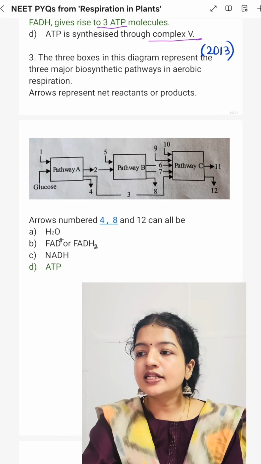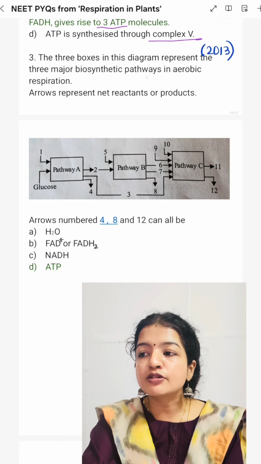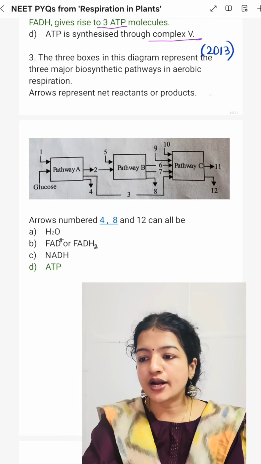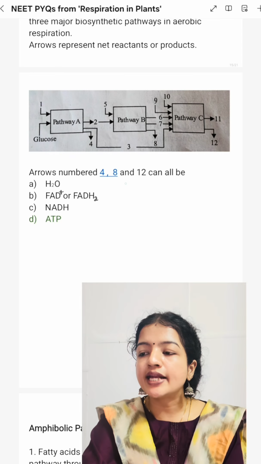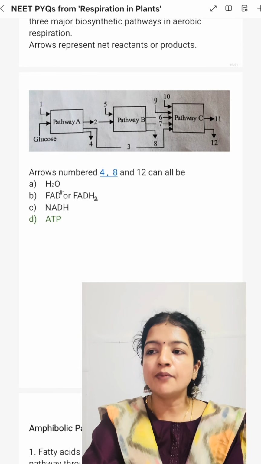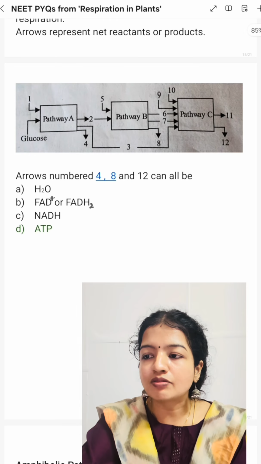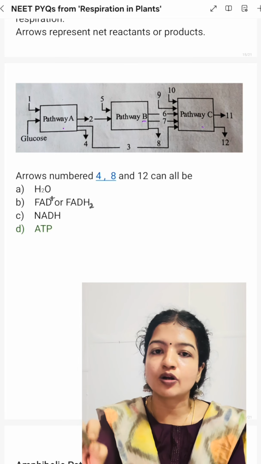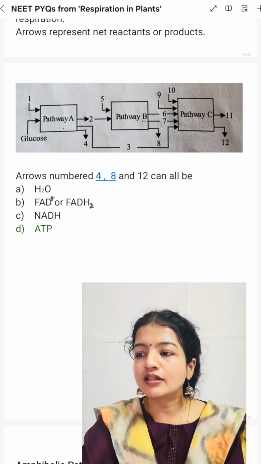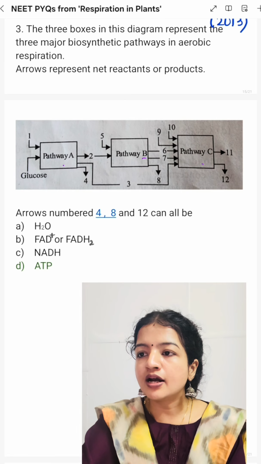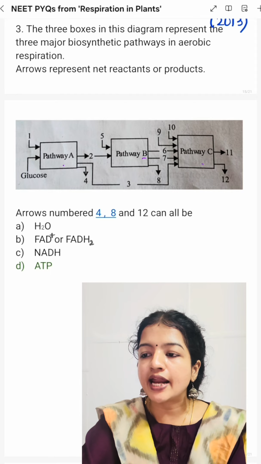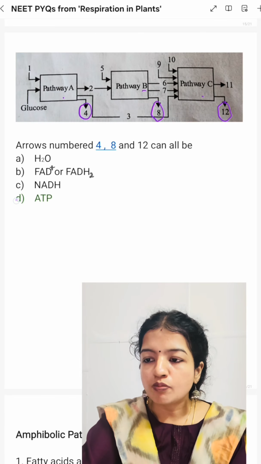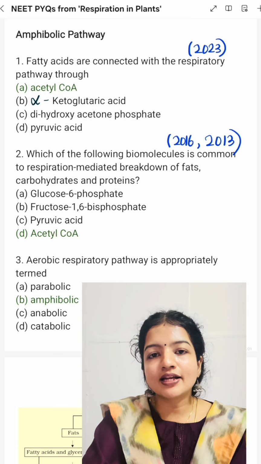The 3 boxes in this diagram represent the 3 major pathways in aerobic respiration. Arrows represent net reactants or products. They asked, arrows numbered 4, 8 and 12 can all be what? In this diagram, pathway A is glycolysis, pathway B is the Krebs cycle, and pathway C is the electron transport chain. The common net product from all 3 pathways is ATP. So 4, 8, 12 denote ATP. Option D. Then let us look at the questions asked from the amphibolic pathway.